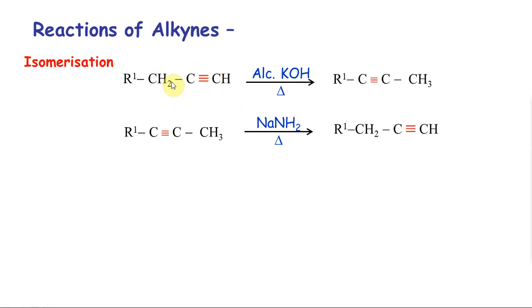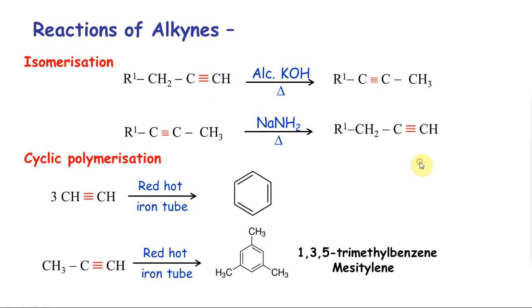If I have a terminal alkyne, alcoholic KOH will give me non-terminal alkyne. So the triple bond has moved over here. There's a mechanism for this. KOH will abstract this hydrogen, the minus sign will be there, and then you can do all this. You don't need a mechanism, just know that a non-terminal alkyne is preferred in presence of alcoholic KOH. So a terminal one becomes a non-terminal. NaNH2 prefers a terminal one, so a non-terminal becomes a terminal.